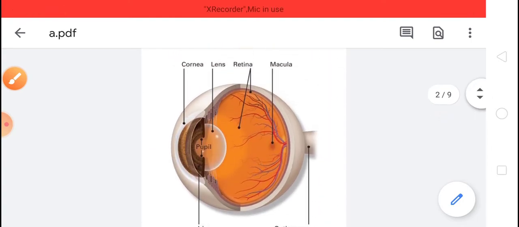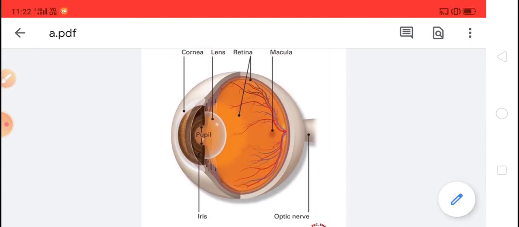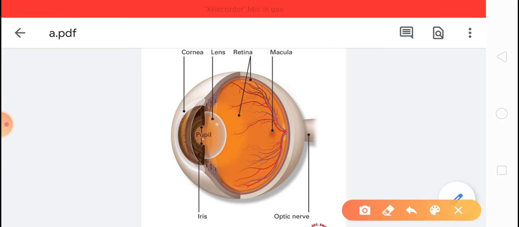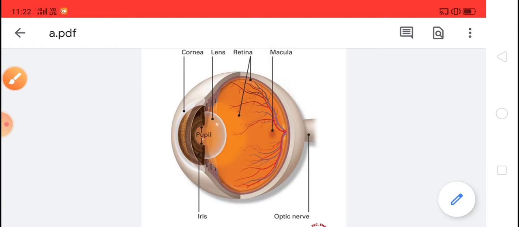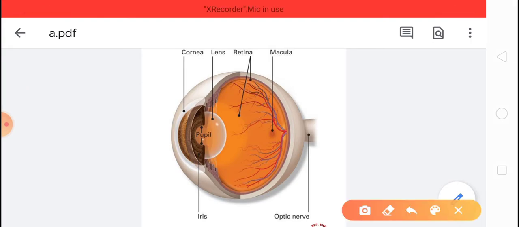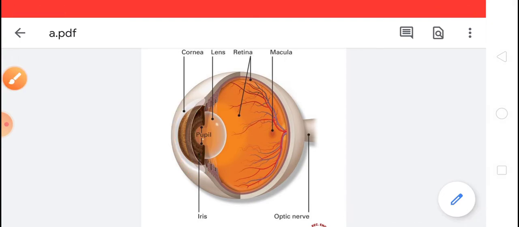So first part of eye is cornea. Cornea is the curved part of our eye. Cornea is curved, transparent and circular coat in front of our eyeball. You can see here cornea. This curved and transparent part of eye is called cornea. It controls and focuses the entry of light into the eye.